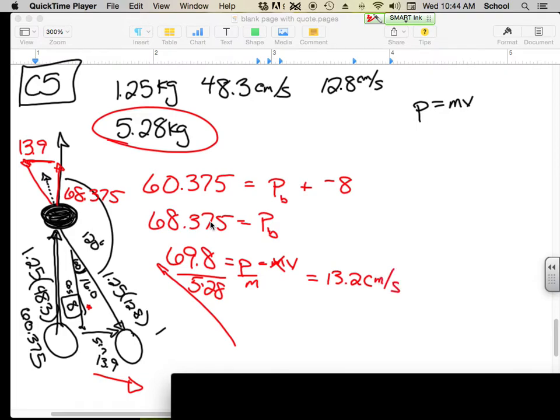And then to find the angle, again, this is opposite and this one's adjacent. So we just want to take tangent to the -1 of the opposite side, which was 13.9, over the adjacent side, which was 68.375.